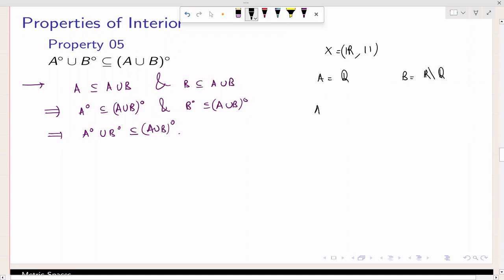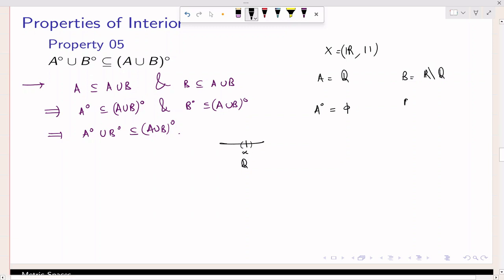Now what is A interior? It is quite obvious to understand. What happens if you take any rational number x? No matter what small radius you take, that open interval about x will contain infinitely many irrationals. So that open ball cannot be part of the rationals. So none of the rationals is in the interior, so the interior is the empty set. No rational number can be an interior point of the rationals, because that open ball contains irrationals.